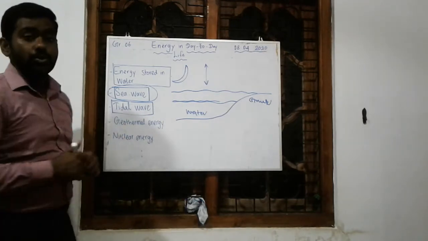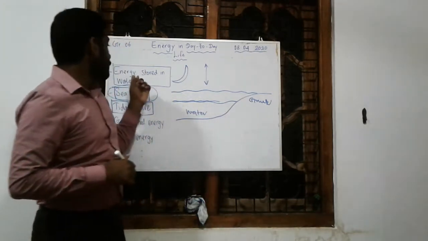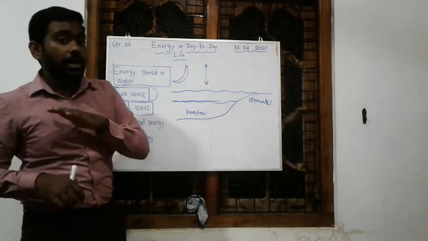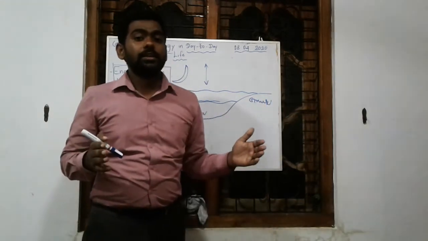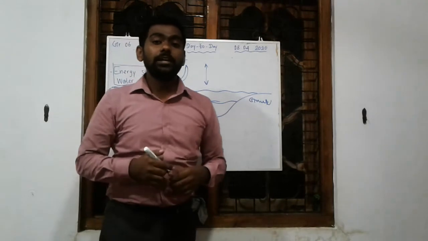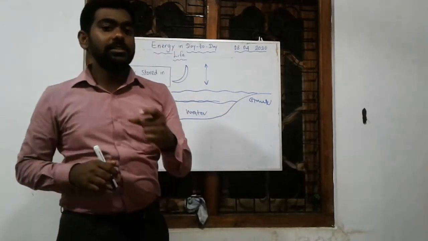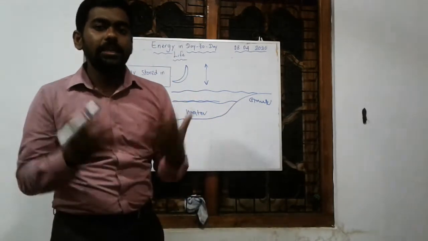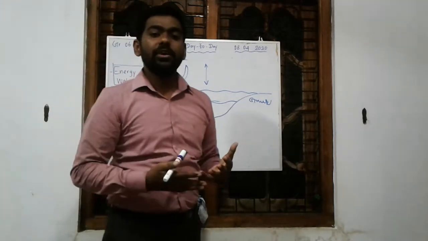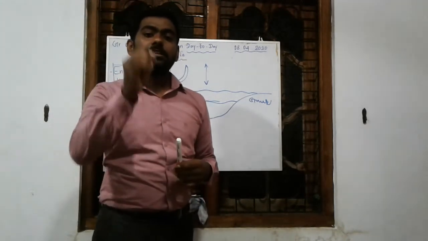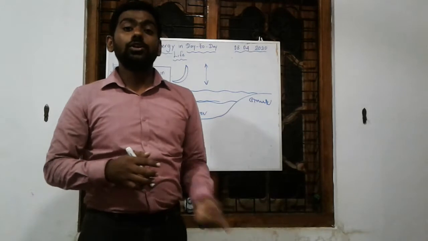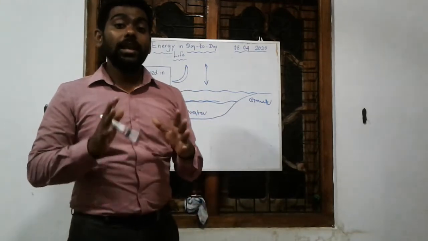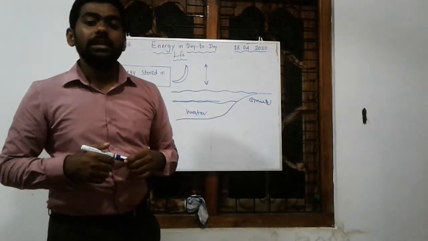So what is the use of this? I told you in the first one, energy storing water. Any moving water has kinetic energy. We can convert the kinetic energy into electricity. So that is the important thing. Any energy source may have any type of energy, but our ultimate goal is to convert that energy into electricity, that is our intelligence.